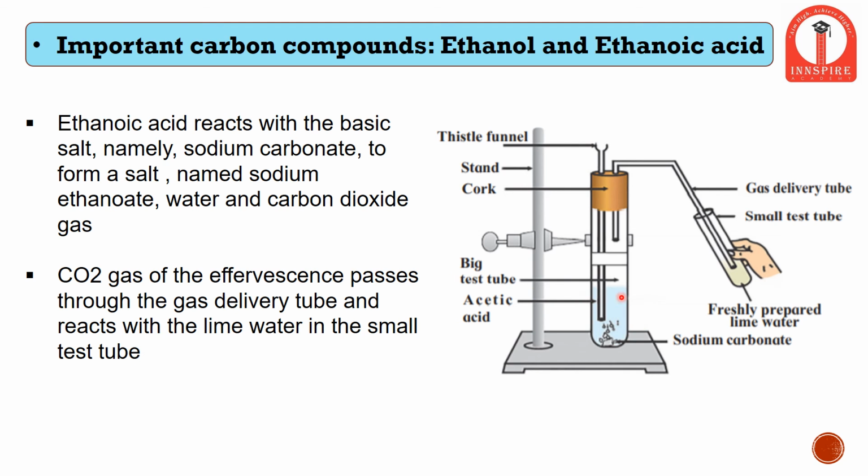As the acetic acid starts reacting, ethanoic acid reacts with a base salt, namely sodium carbonate, to form a salt, sodium ethanoate, water and carbon dioxide. The carbon dioxide that is released is collected by this pipe into another test tube, as we can see over here, and it turns the lime water whitish. The carbon dioxide dissolves into this test tube and makes the lime water milky.